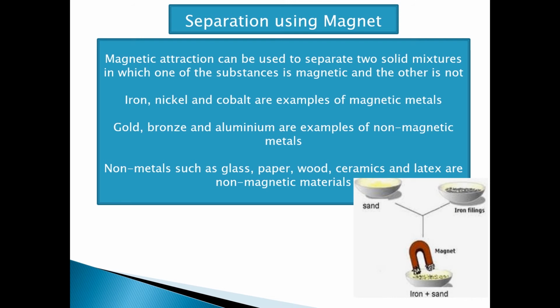Magnetic attraction can be used to separate two solid mixtures in which one of the substances is magnetic and the other is not. Iron, nickel, and cobalt are examples of magnetic metals. Gold, bronze, and aluminium are examples of non-magnetic metals. Non-metals such as glass, paper, wood, ceramics, and latex are non-magnetic materials.